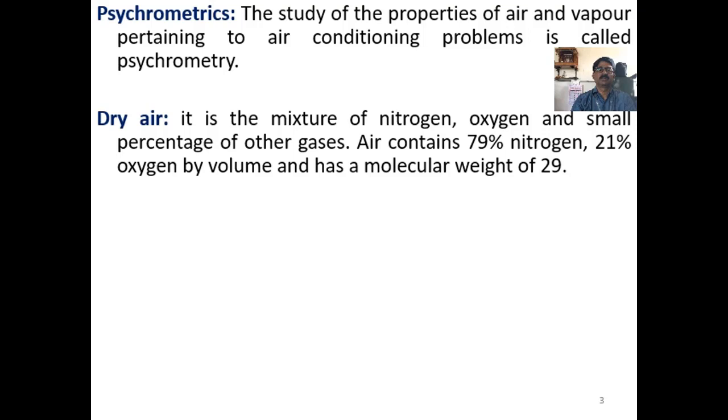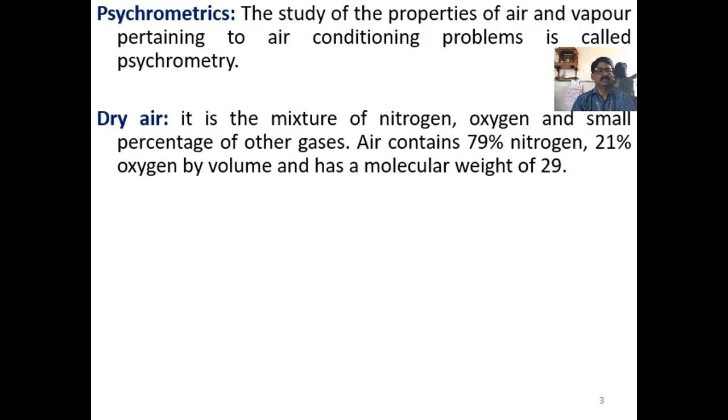So it is a mixture of air and vapor. In air conditioning systems, you have to bring the temperature of air to the required condition. There we need to have the knowledge of these properties of air and vapor in order to design such air conditioning systems.